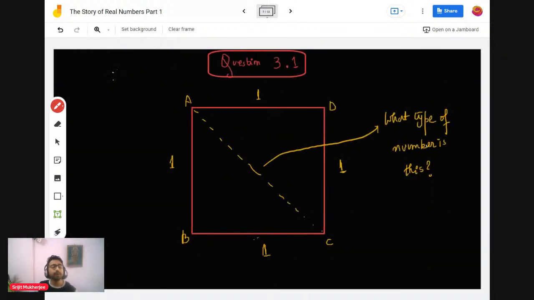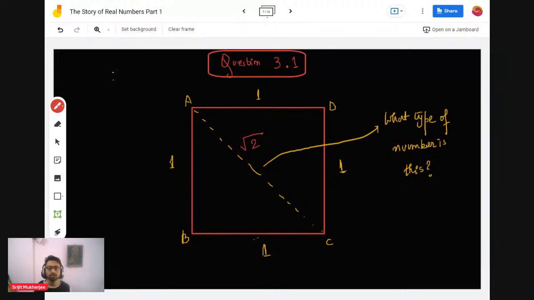Yes, so now the next question came from the idea of Pythagoras. We know the number 1, so what if we can form a square out of 1? Geometry was discovered much before that point, so they knew how to compute with geometry, and they knew squares. The Pythagoras theorem was discovered, so they asked: let's take a square of length 1, and then what is the length of this diagonal? We know that's root 2.